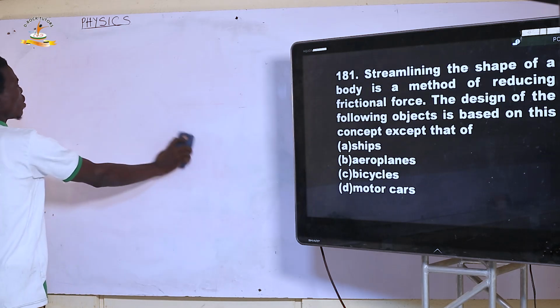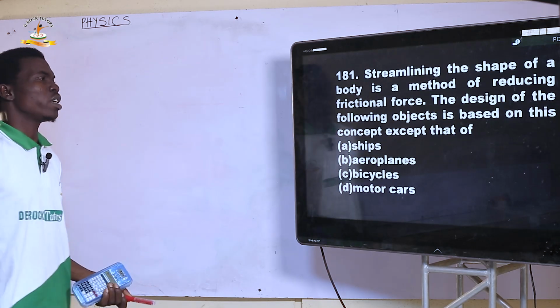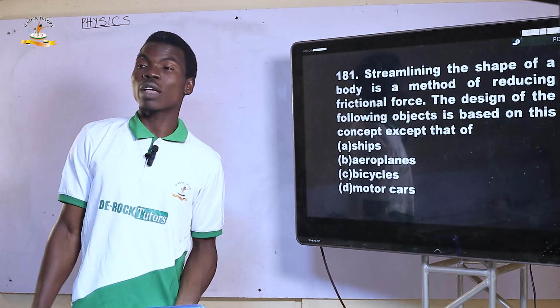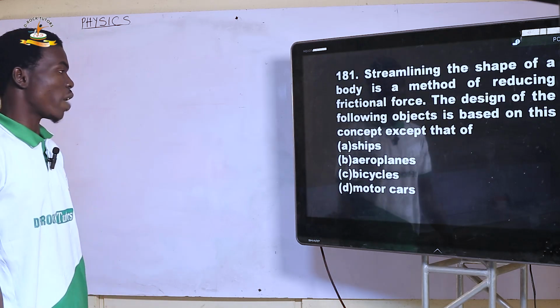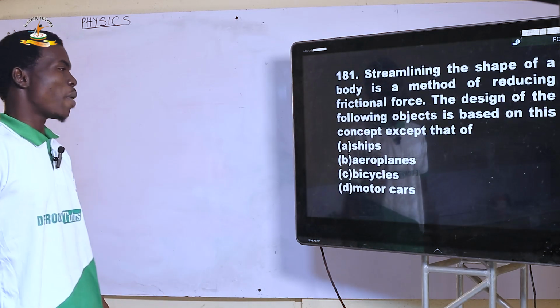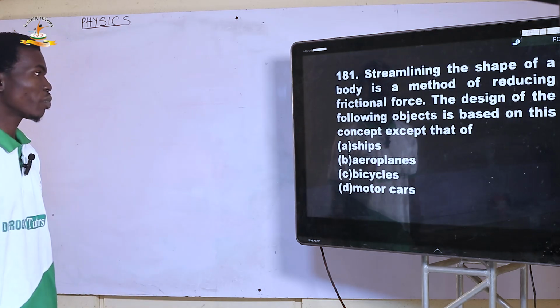And you can see only the bicycle cannot fit into this. And the question is, why do we streamline? We streamline to reduce friction. That is it. So the right option is bicycle, because a bicycle was never designed to be streamlined. Next.